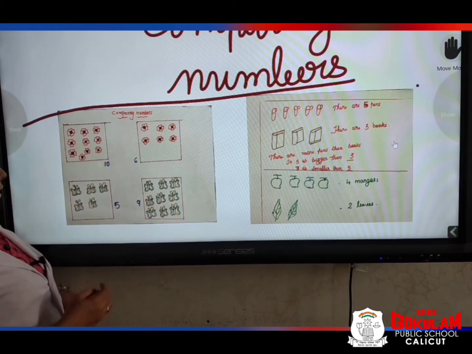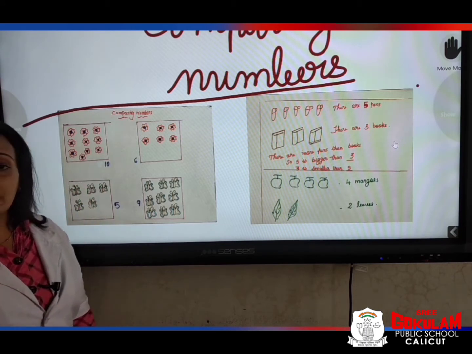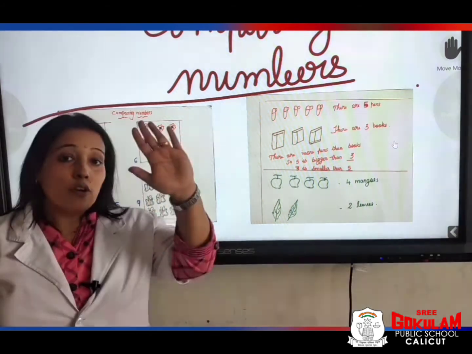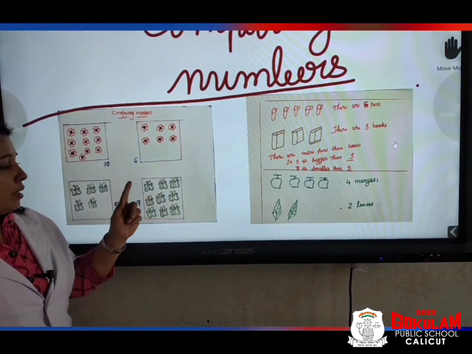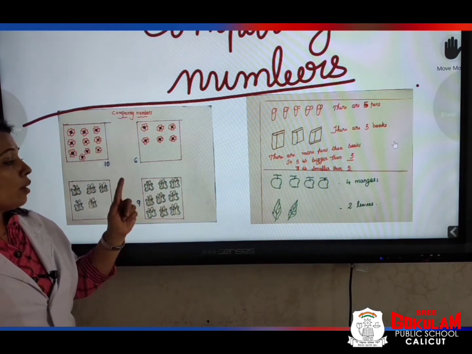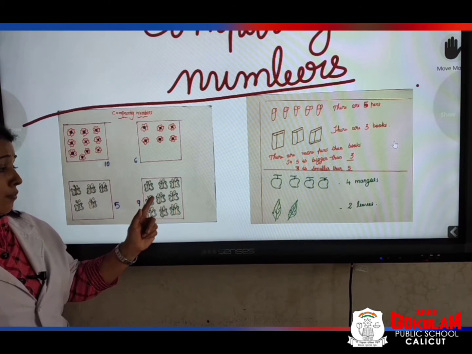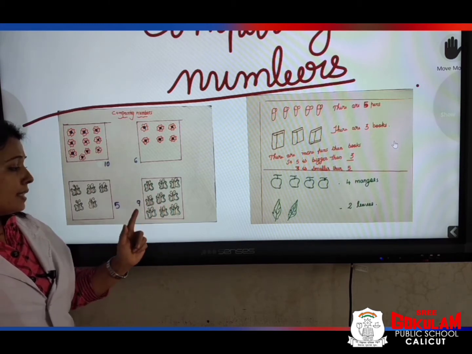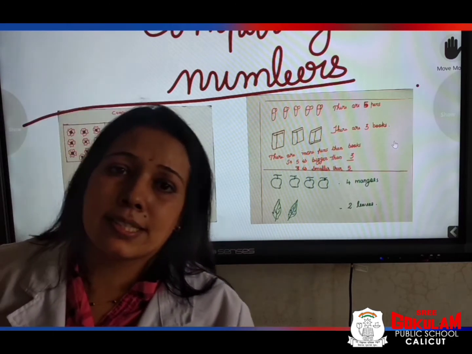Okay. Now, next picture. 1, 2, 3, 4, 5. How many butterflies are there? There are 5 butterflies. Here, please count these butterflies. 1, 2, 3, 4, 5, 6, 7, 8, 9. How many butterflies are there?